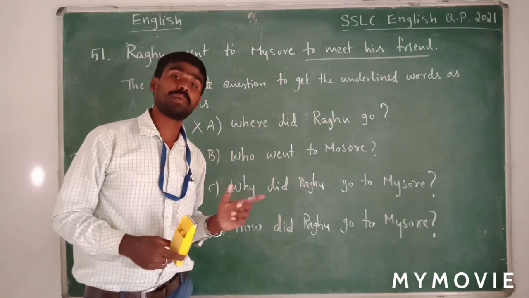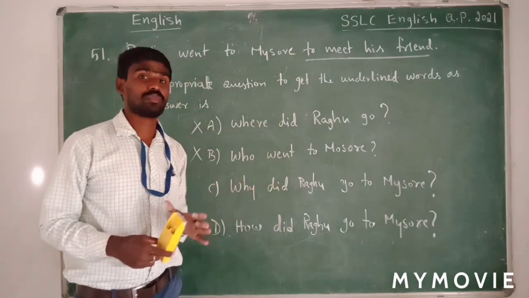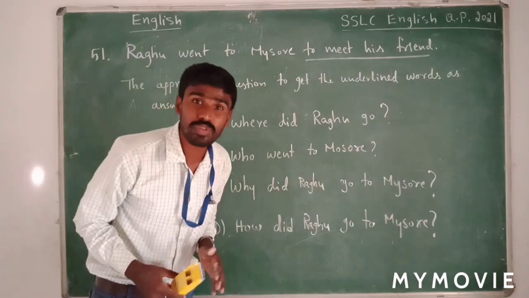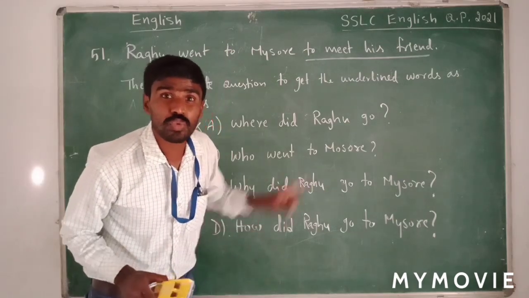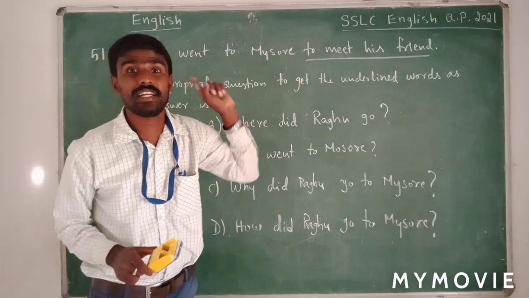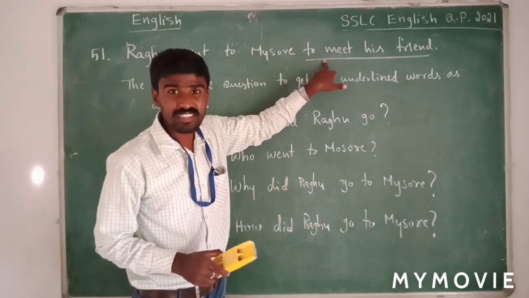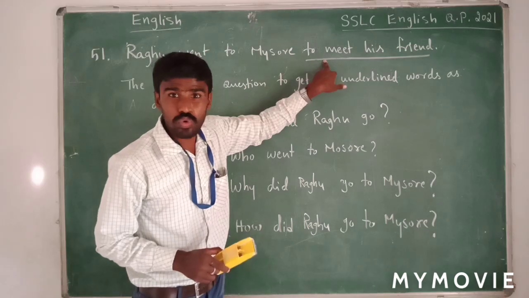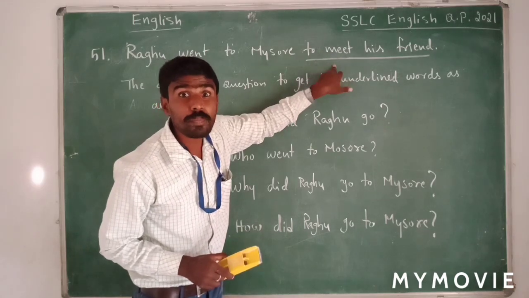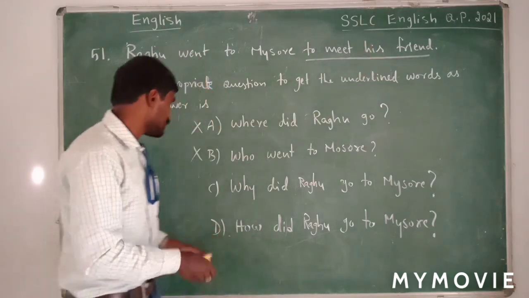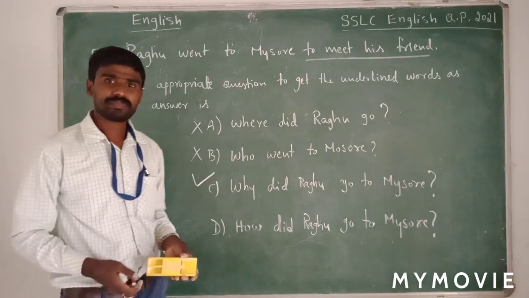Why did Raghu go to Mysore? So this is the correct one. Why did Raghu go to Mysore? Raghu went to Mysore to meet his friend is the correct one. Now we are getting this as an answer. Why did Raghu go to Mysore? To meet his friend. So this is the correct option.